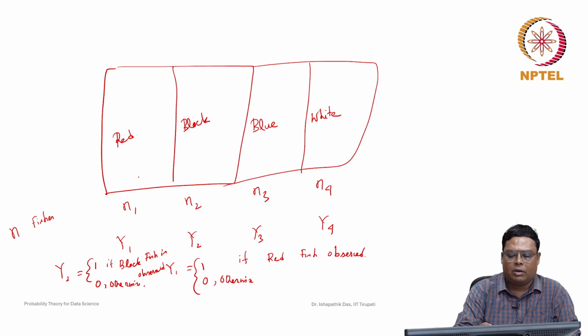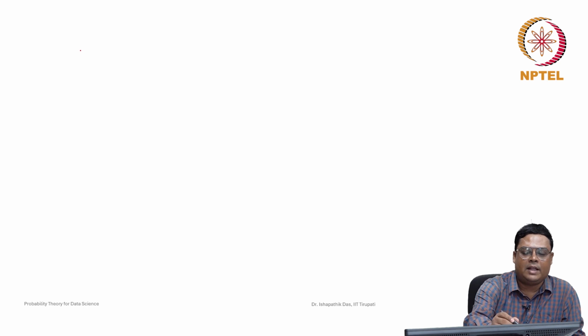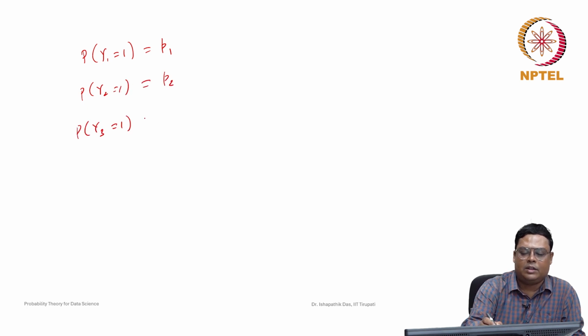So the probability that y1 is equal to 1 is p1, the probability that y2 is equal to 1 is p2, the probability that y3 is 1 is p3, and the probability that y4 is equal to 1 is p4.